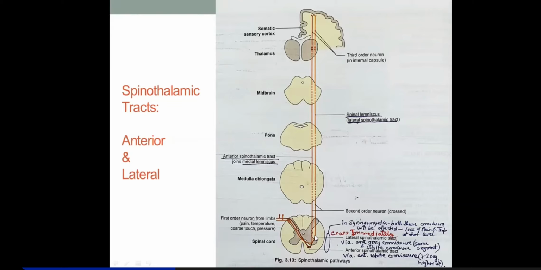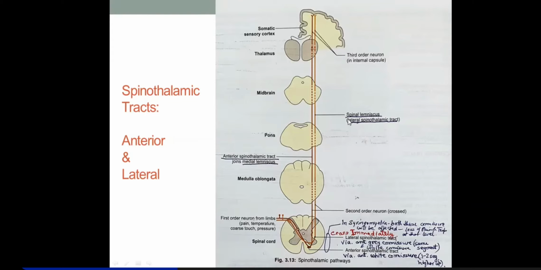Now these are the second order neurons of the lateral spinothalamic tract. They ascend from the spinal cord, passing through the medulla, then the pons, and when it ascends through the pons, medulla, or the brain stem, this tract is called spinal lemniscus.